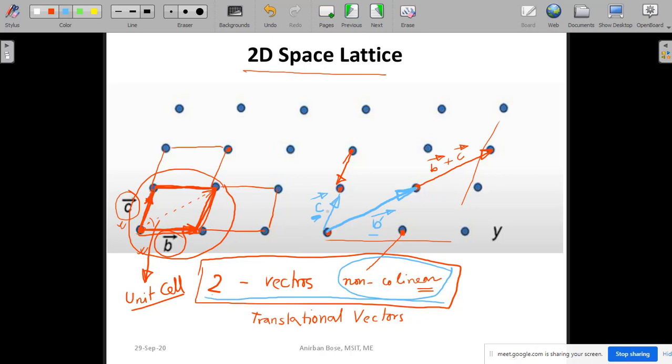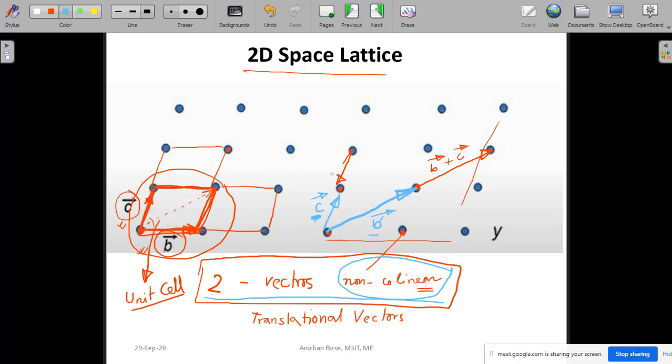As long as these two vectors are non-collinear, those can be taken as the basis vectors, and with the help of that we can generate anything. In which direction you are considering the vectors, that is your choice. That is not unique. It is not that you have to take B and C. This is not the only option. There are multiple options. You can take these two also.